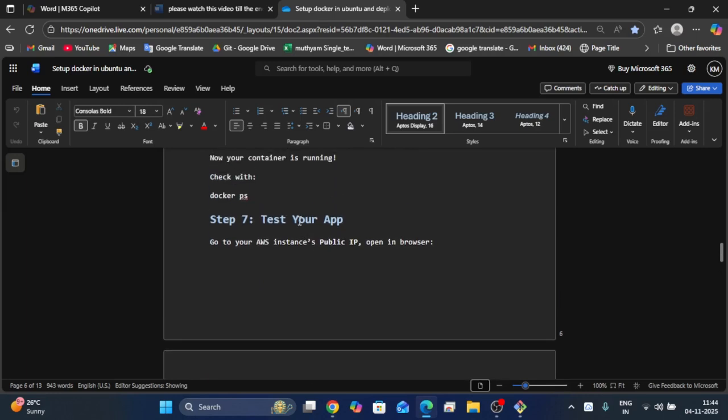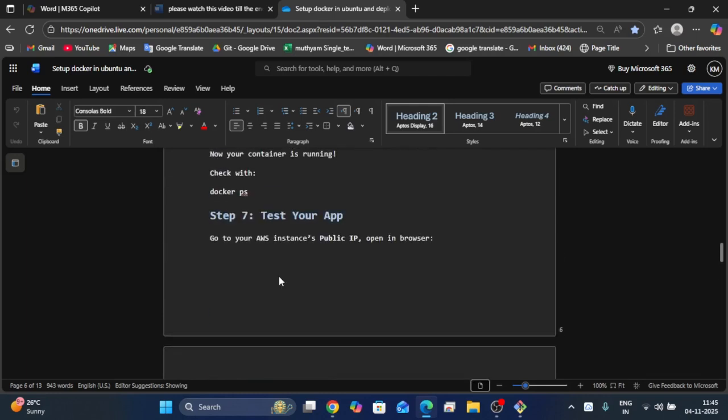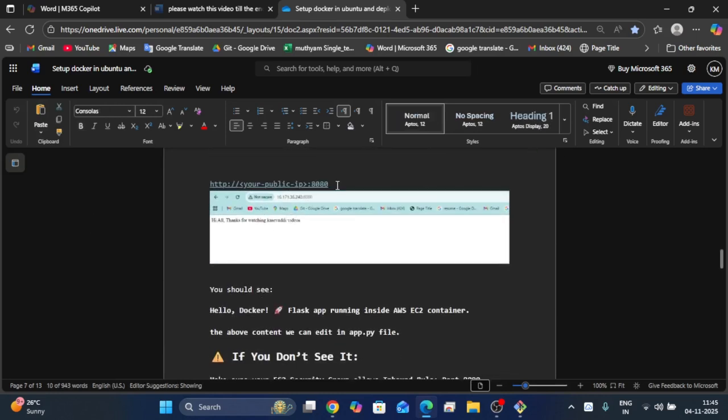As of now we have installed the Flask app and set up all the configurations of the Flask app. Go to your AWS instance public IP in the browser. We have to hit it like this in the browser to access that application.